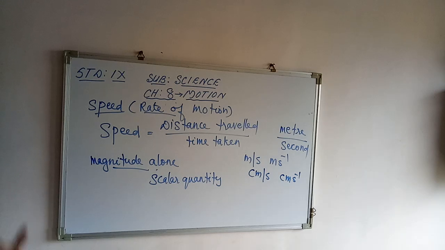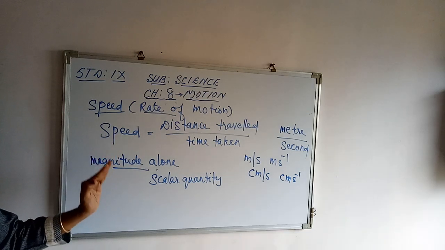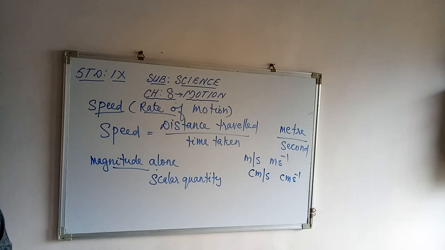And therefore, we describe the rate of motion of such objects in terms of their average speed. So, as most of the time the objects are in non-uniform motion, we have to calculate the average speed of the objects.